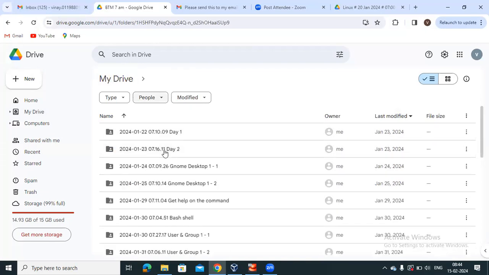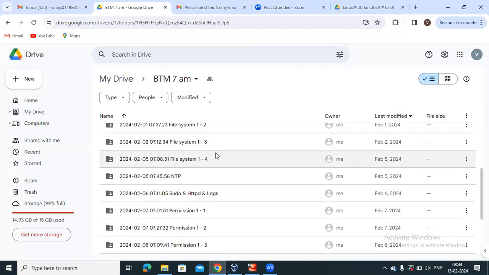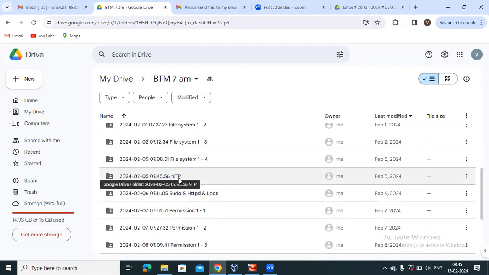Yeah, the first unit we have started, the date and time it shows. If it is a continuation of that, you will be having 1 of 2, 1 of 3. For some unit, see here, 4 days. It's not exactly 4 days, it might have taken 3 days. It's multiple videos you have. If it is a continuation, you will be able to track it easily. The unit name I just mentioned, and then I will mention 1 of 1, 1 of 2. Some concepts are small, one video you have.